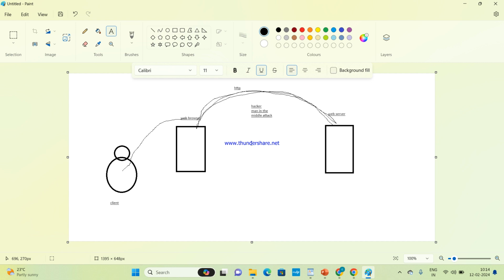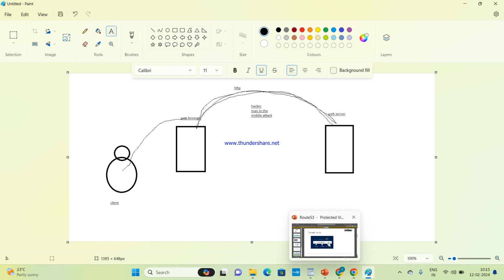Man in the middle attack is when there is a transfer of data and a hacker can hack it. Because HTTP is not encrypted, the hacker can change the web contents.